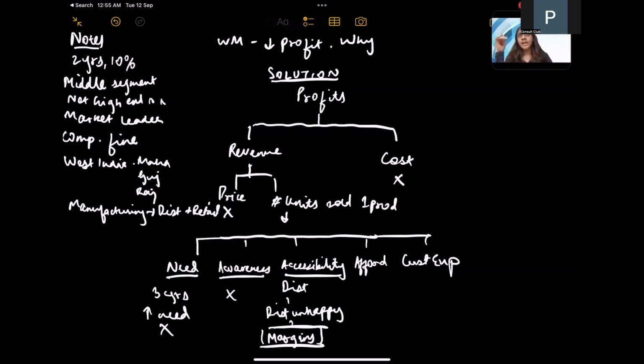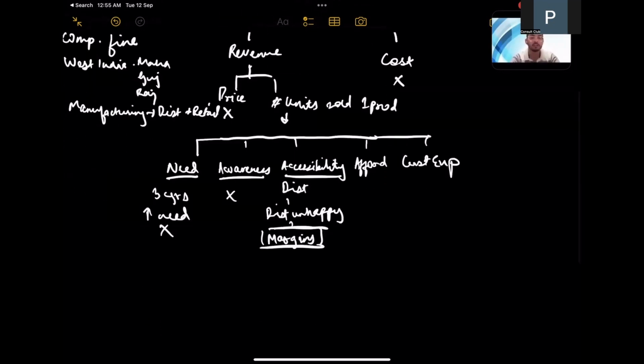My initial hypothesis would be that we would have no reason as such to reduce our margins. My initial hypothesis would be that the competitors might have increased the margins that they are offering to distributors. Yep, exactly. So in fact, since we're the market leader, in order to capture some share of the market, the competitors raised their margins to 7%, whereas we've kept them constant at 4% for the distributors.